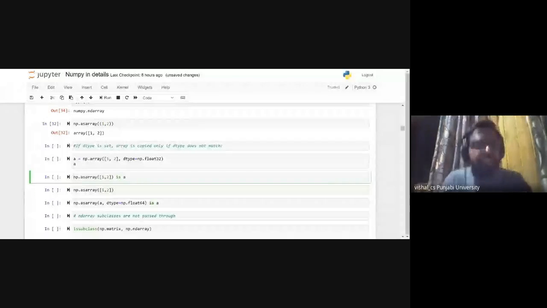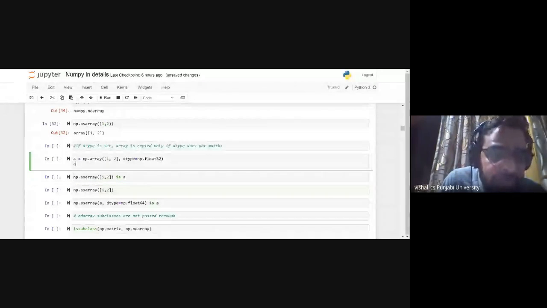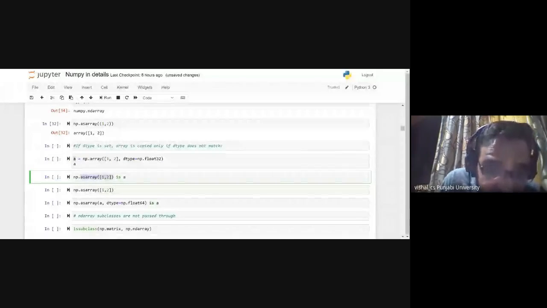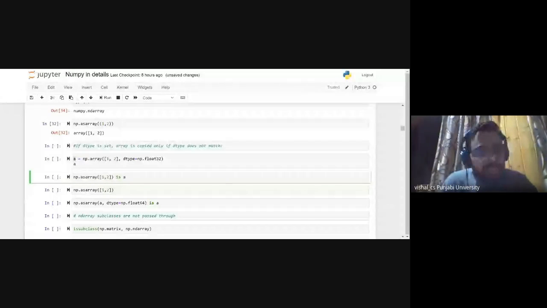It will return either true or false. What are we doing here? We have created an array that is stored in the variable a. Now I am saying, is this array equal to this a? Then we can say no, they are equivalent. Then we can say we are creating the same thing. Getting the point?